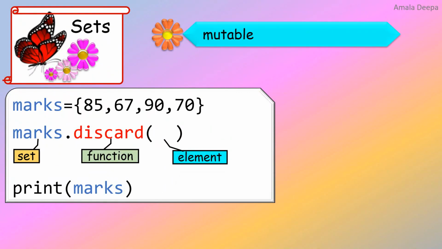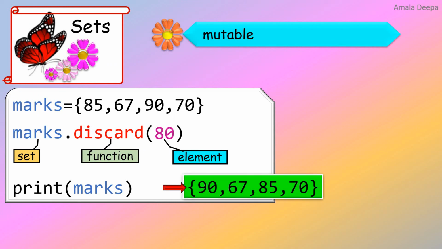When I give the discard function an element which is not in the set, it does not throw any error. The difference between the remove function and the discard function is that the remove function throws an error when the element does not exist in the set. The discard function does not throw an error but keeps silent.